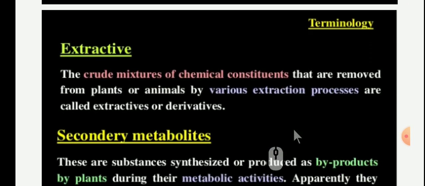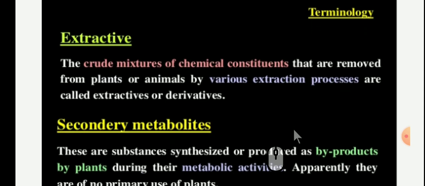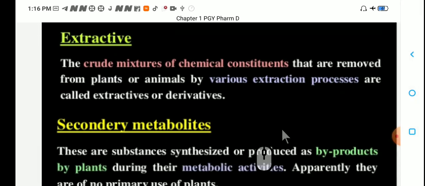And keep in mind the terminology of extractive. What is extractive? The crude mixtures of chemical constituents that are removed from plants or animals by various extraction processes are called extractives or derivatives.